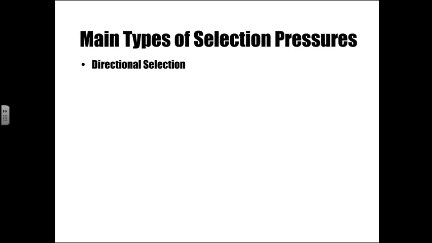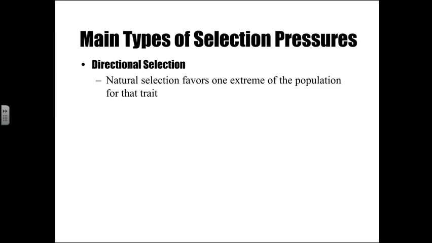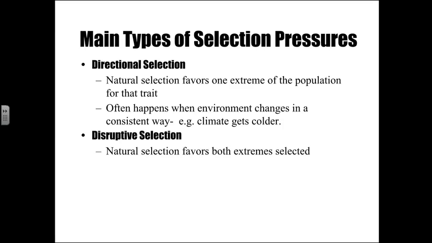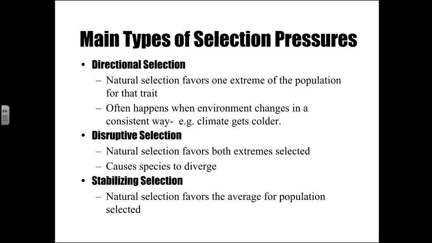So let's talk about the selection pressures. Selection pressures actually can push you in a specific direction, right? We call that directional selection. And so we're going to favor one extreme of the population for a trait. And that's going to happen when the environment changes in a very consistent way. So if the climate gets colder, we're going to be talking about directional selection. We could talk about disruptive selection, and that is where natural selection is going to favor both extremes of the phenotypes that are seen. And that's going to cause species to diverge and break up. We're going to have stabilizing selection, and that's going to favor the average of the population.